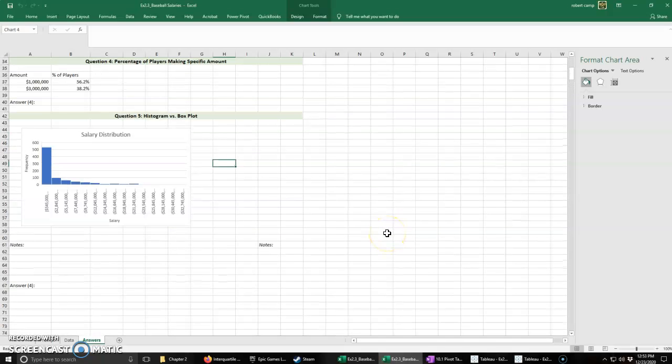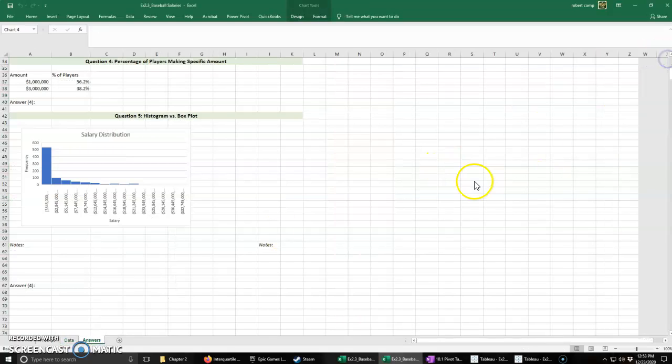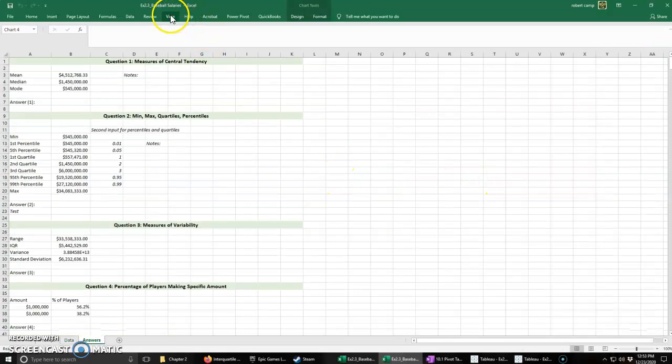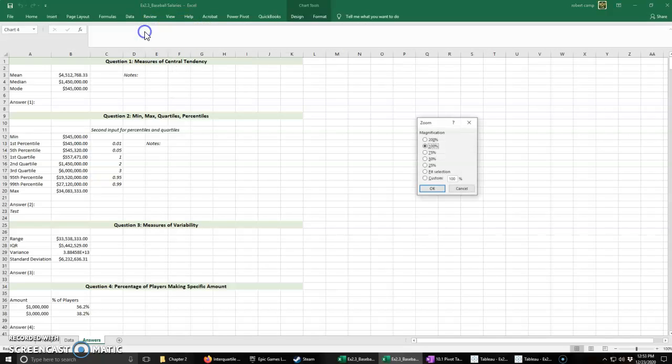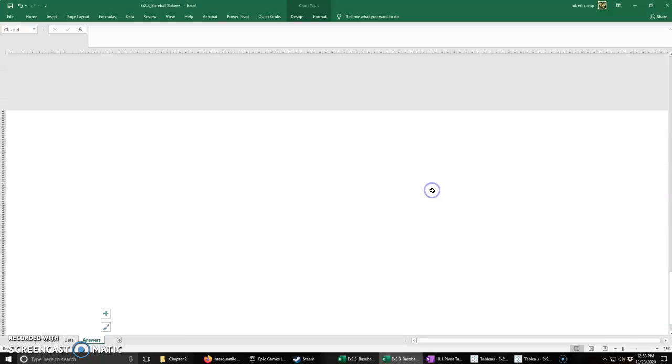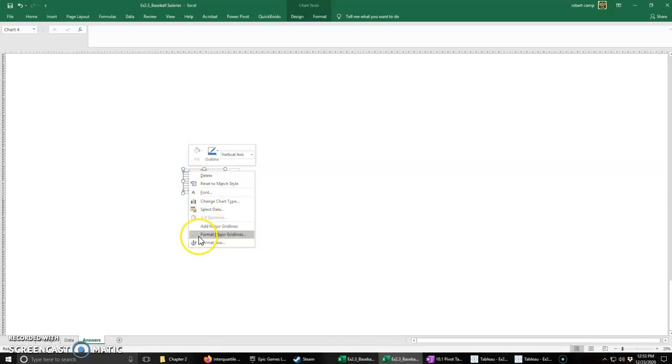And where did it drop our chart? Excel is not being nice to me today. Let's see, we'll zoom out. I dropped it way out of the league. You know what, I'm just going to cut this.